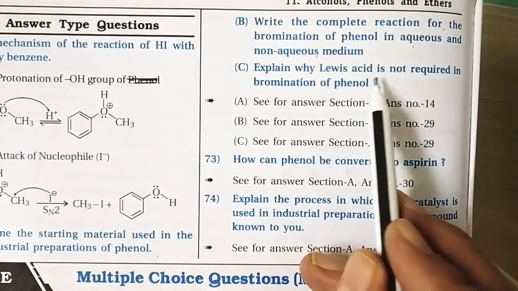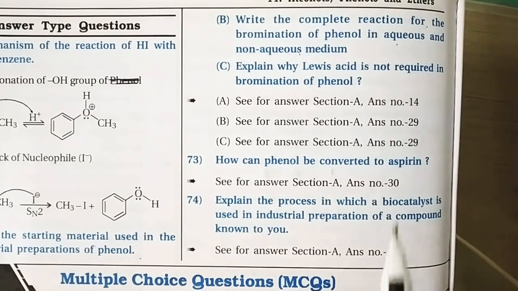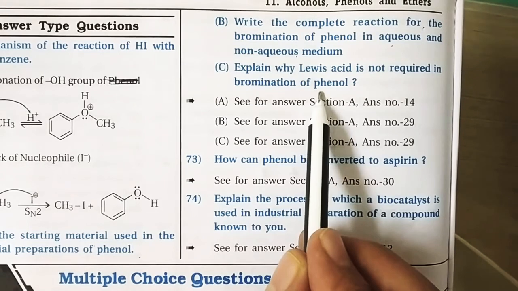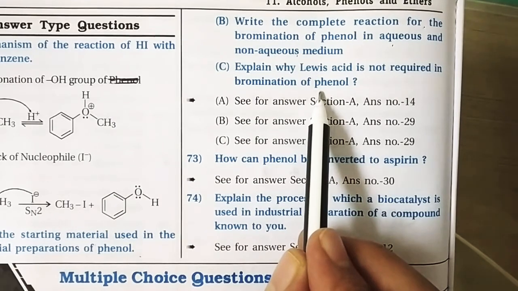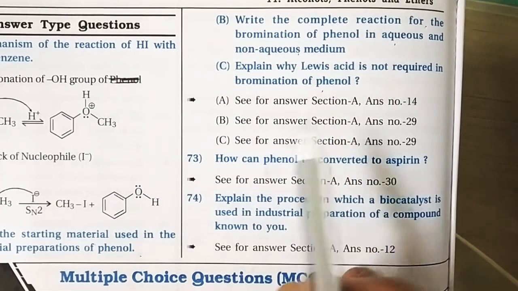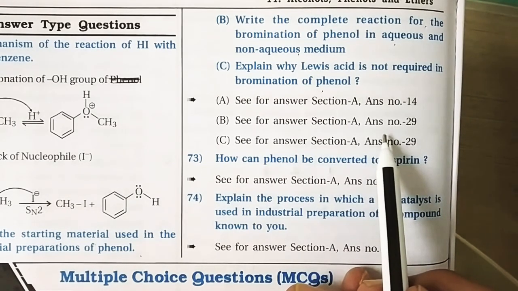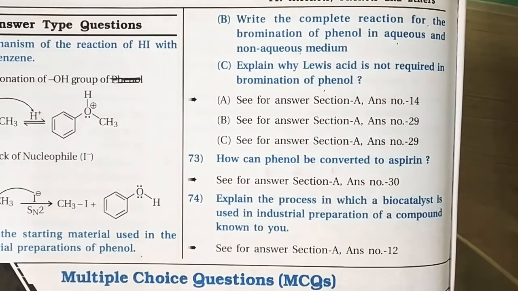Explain why Lewis acid is not required in the bromination of phenol. We know that in the bromination of benzene, Lewis acid is used to polarize bromine to form the reactive electrophile like Br+. But in the case of phenol, Lewis acid is not required because the oxygen atom of phenol itself polarizes the bromine molecule to form Br+. And the plus R effect of the OH group makes phenol highly activated towards electrophilic substitution reactions.